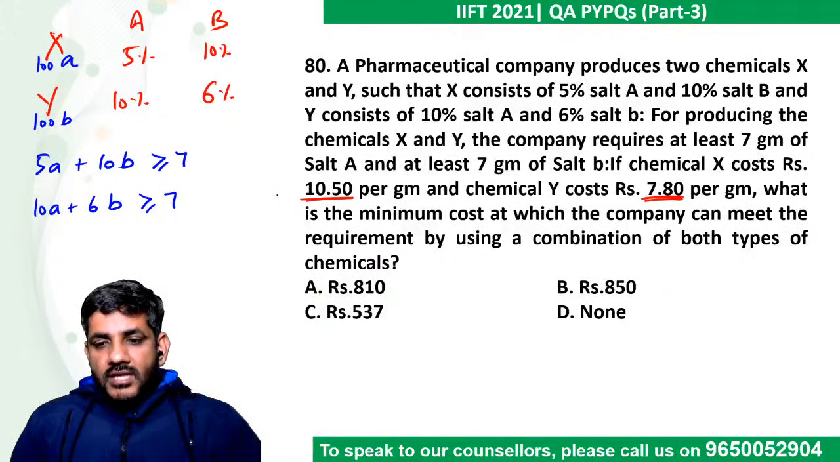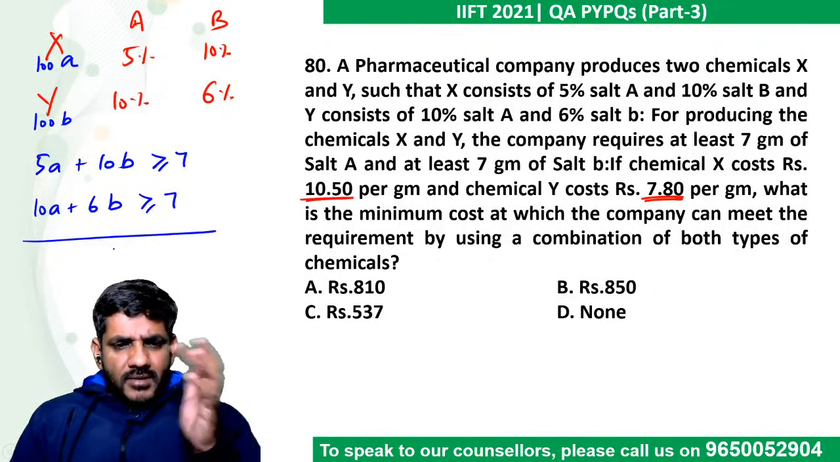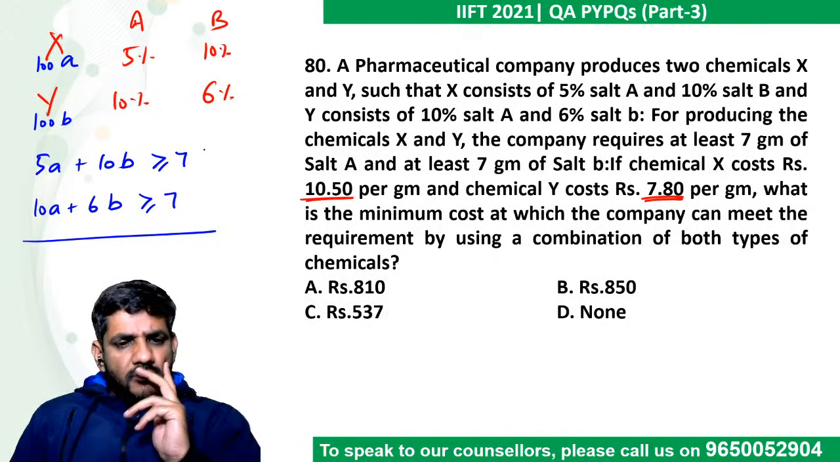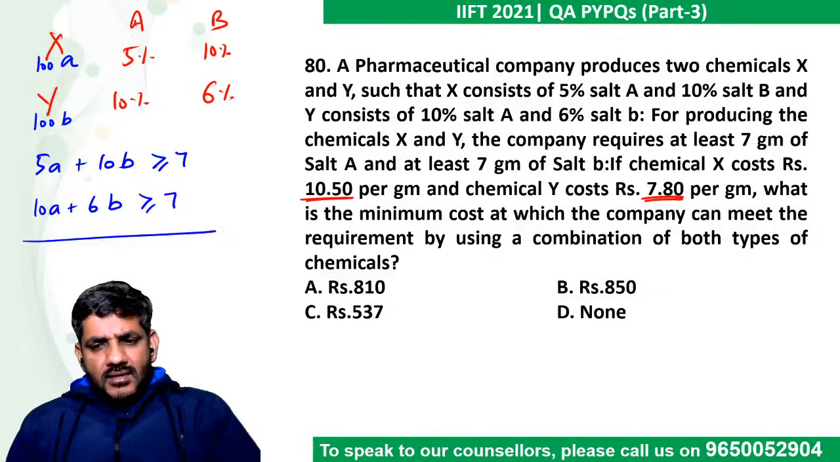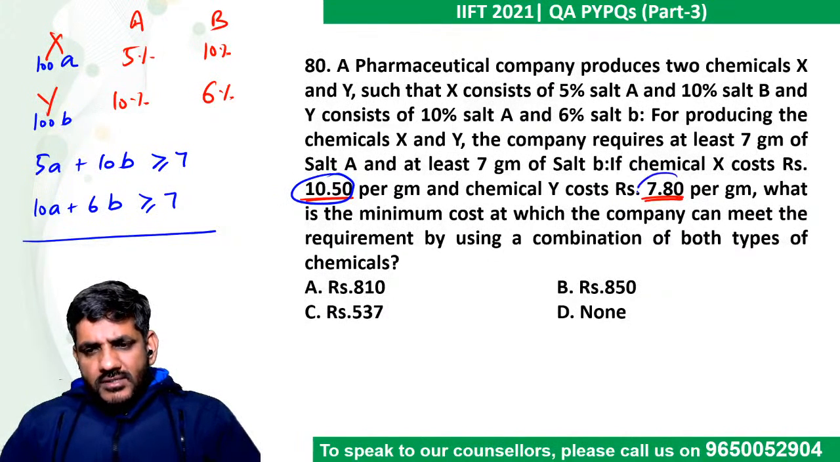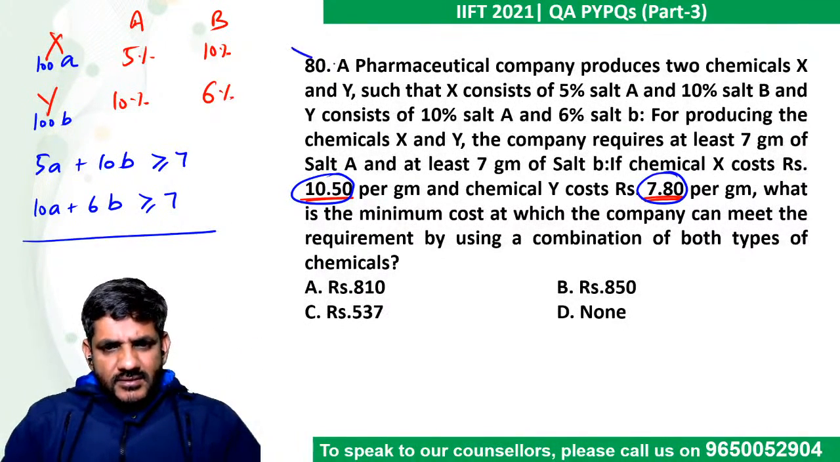What is the minimum cost at which the company can meet the requirement by using a combination of both types of chemicals? Though I thought the question would be easy, now it is looking a bit difficult to me, honestly speaking. Now I feel this will get a bit messy. Because I need at least 7 grams of salt A, at least 7 grams of salt B. I will have to make a combination of A and B from here such that it becomes at least 7. Moreover, X costs 10.5 per gram, Y costs 7.8 per gram, I'll try to take Y more than X. This is looking like a lengthy question to me. I'm not going to do this, so let's leave it, guys.